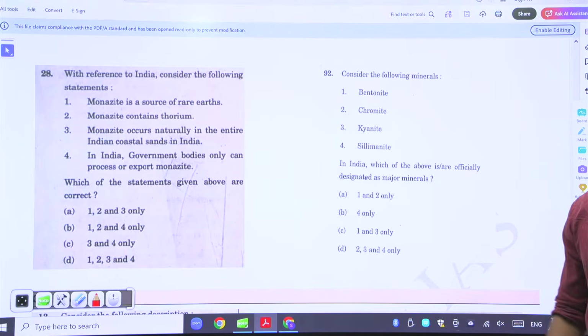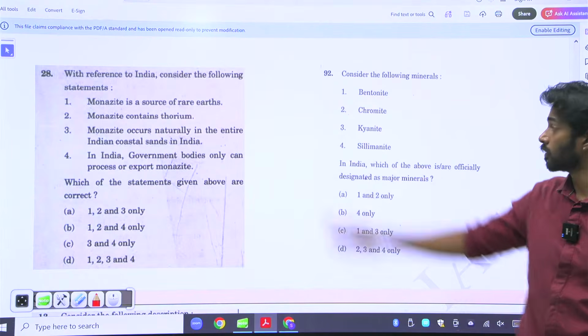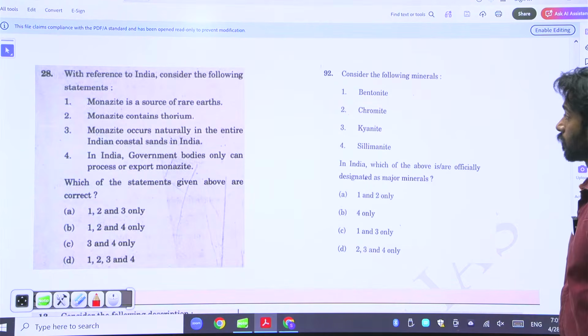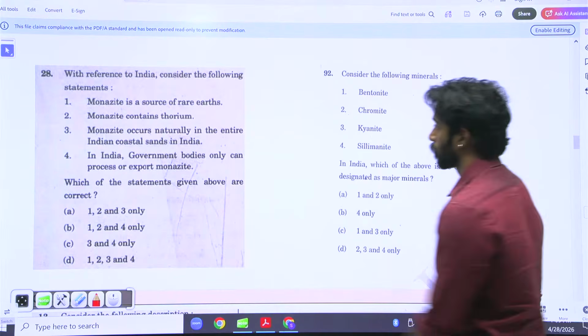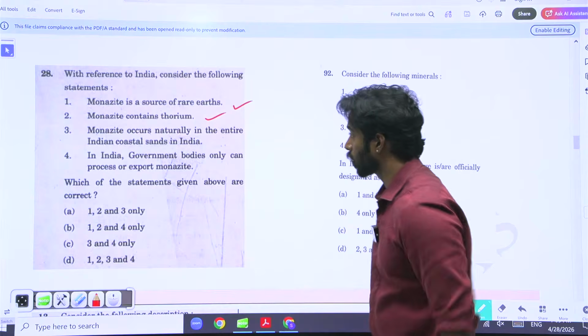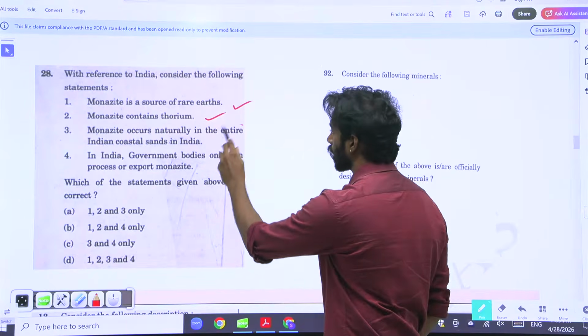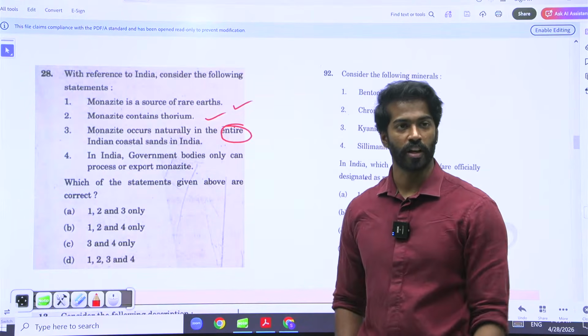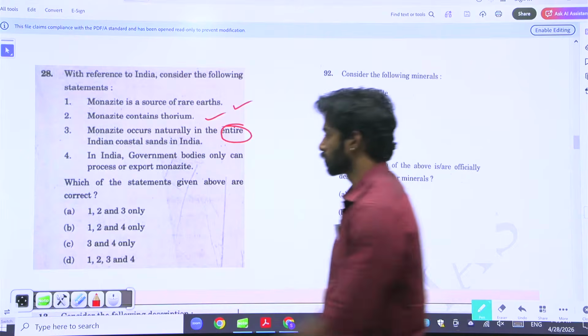I told you it's asking about monazite. Monazite is a source of rare earths. Plain statement. Monazite contains thorium. Okay. Monazite occurs naturally in entire Indian coast. Entire. No, not necessarily. Obviously 3 is wrong.